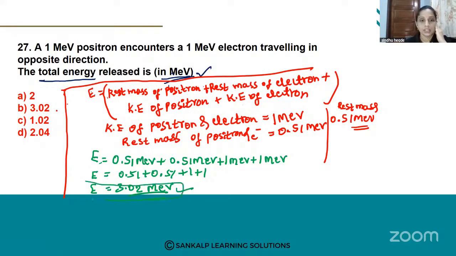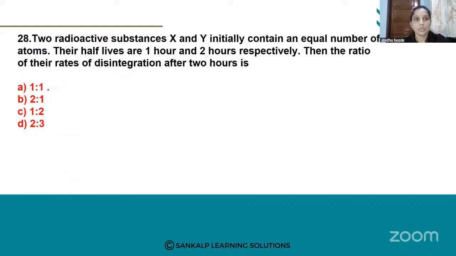So which option is correct? ಯಾವ option correct ಹಾಗಾದ್ರೆ? Option B is correct. That is 3.02 mega electron volt. Option A wrong, C wrong, D wrong. Option B is the correct answer. ಅರ್ಥ ಆಯ್ತಲ್ವಾ? I hope you all have understood this. We'll move to the next.